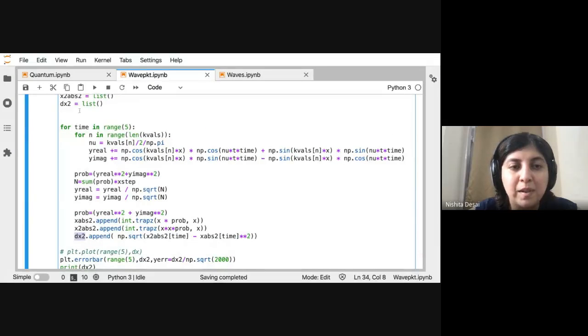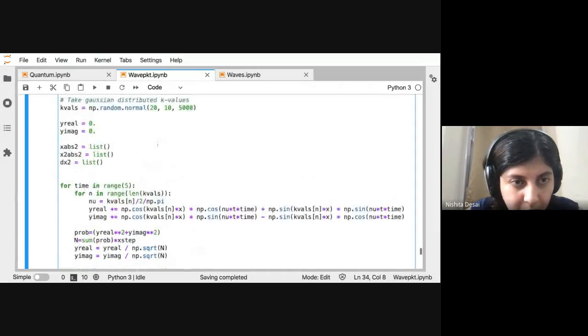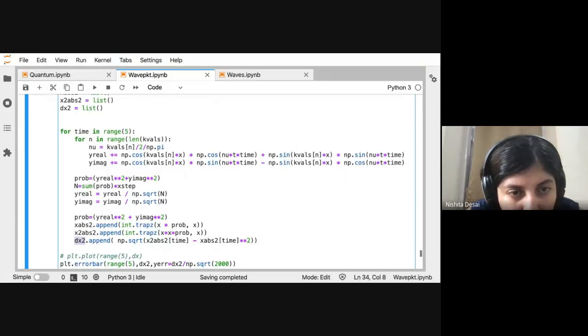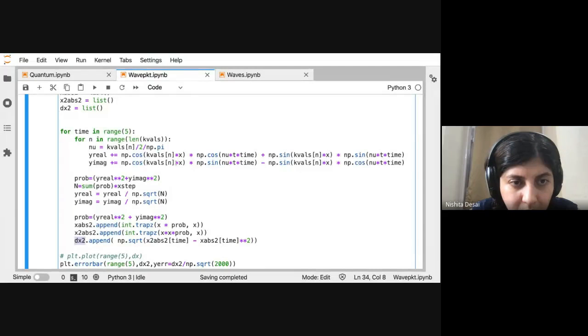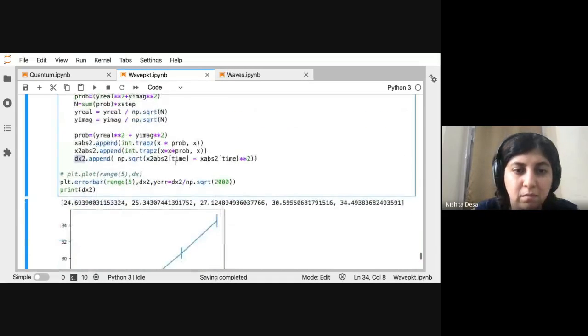Time starts with 0 and goes to 5. Okay, good.